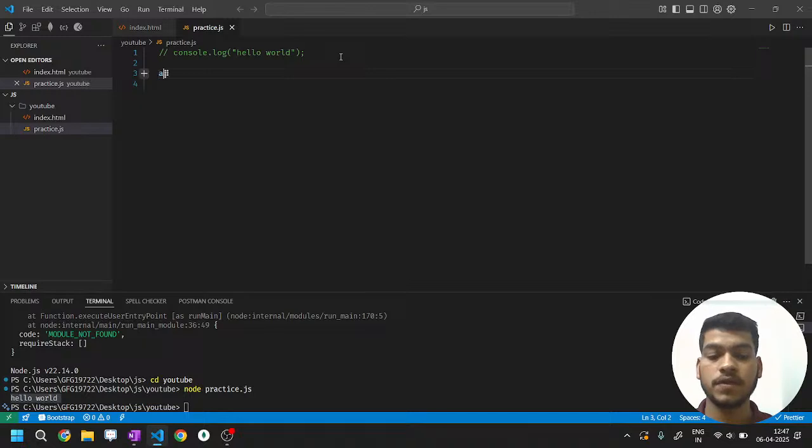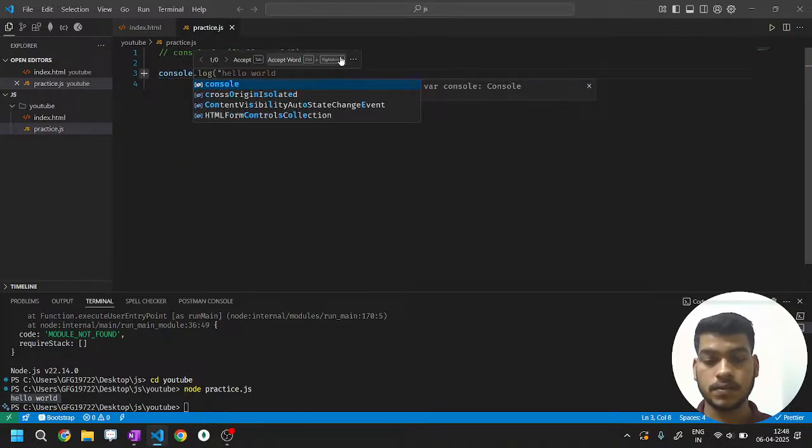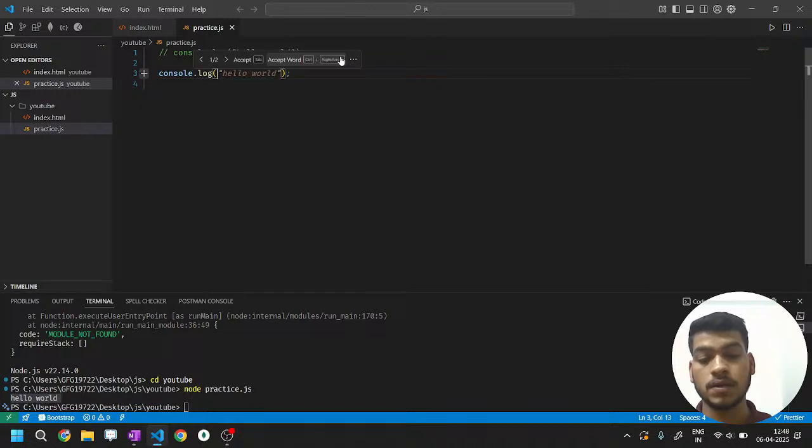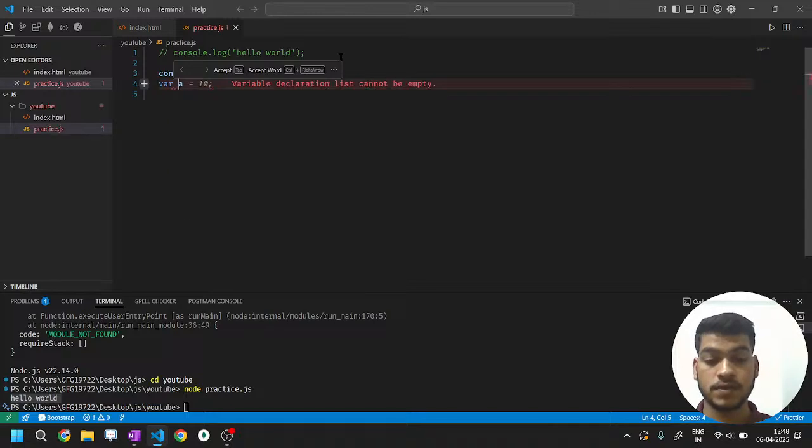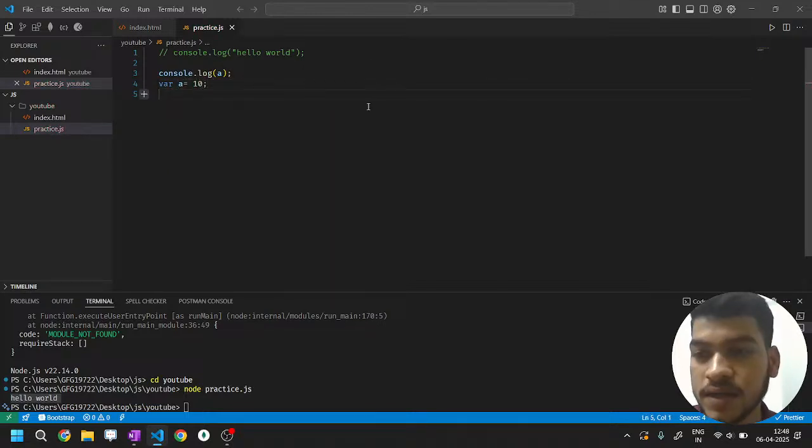Now we are using a console statement. I'll print a. I'll define a using var first: a is equal to 10. What are you expecting? What will be printed when I try to run it?